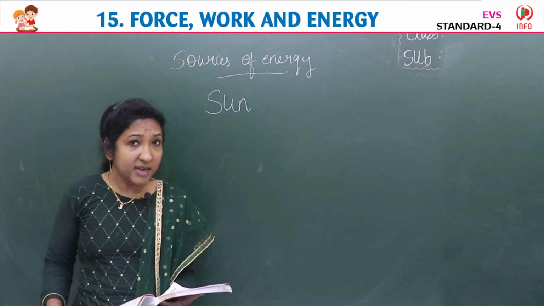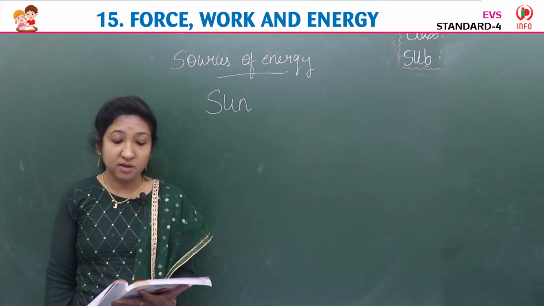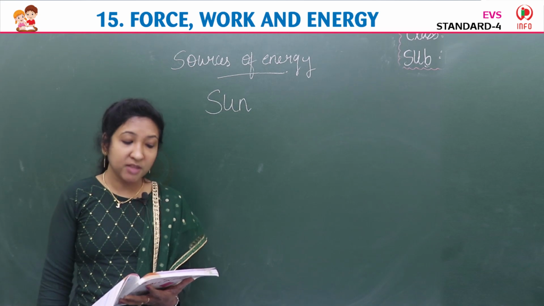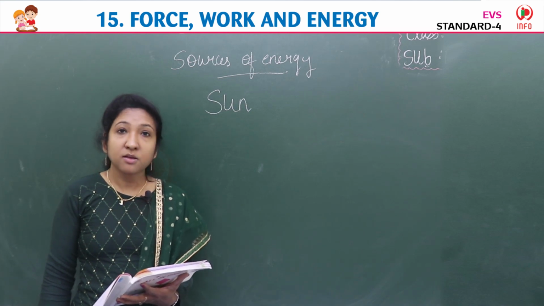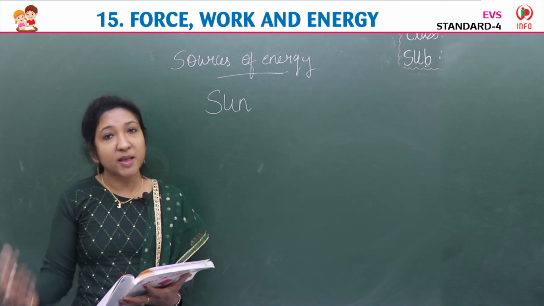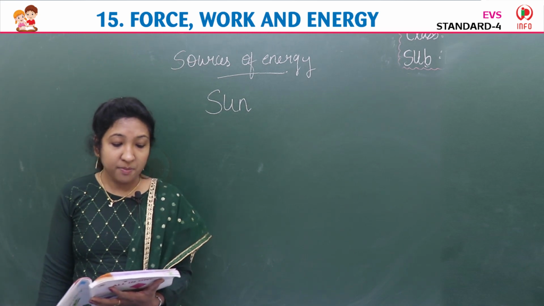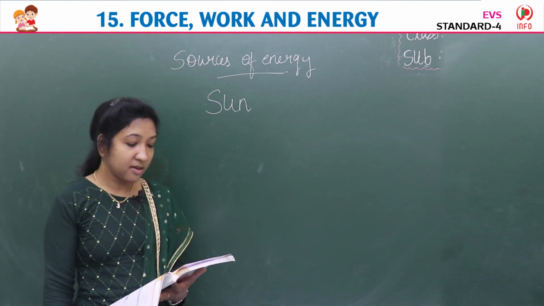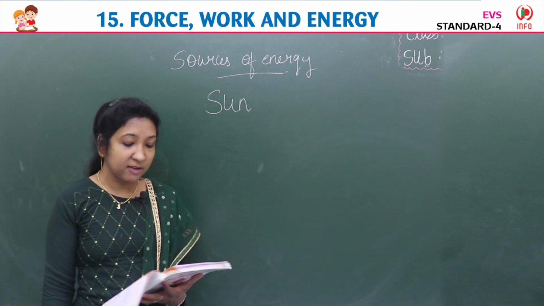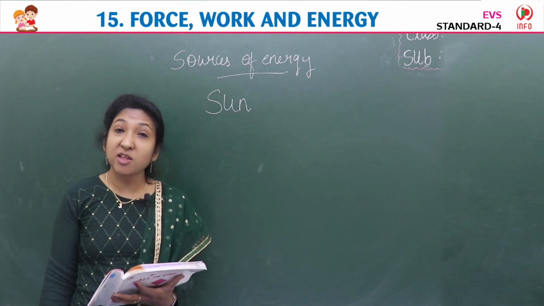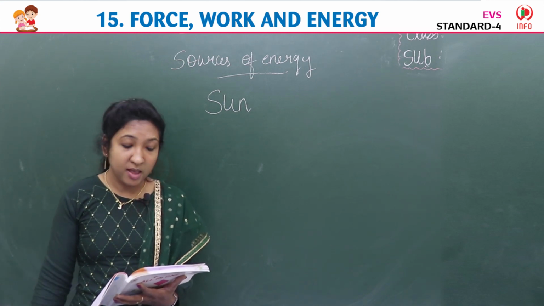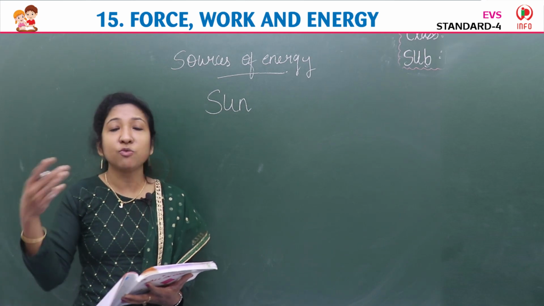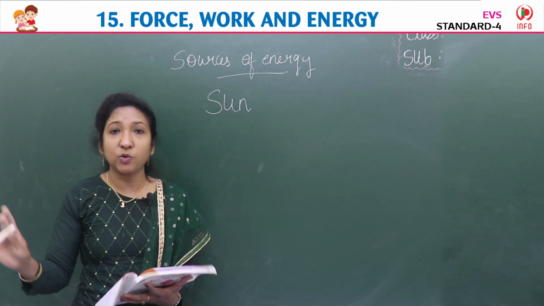Don't they also need energy? They also need energy. What are the substances that give them energy? There are some substances that give them energy. Primary energy sources, meaning energy is created directly from the actual resource. Primary energy sources means coal, petrol, natural gas, wind, sun, water. They are primary energy sources.